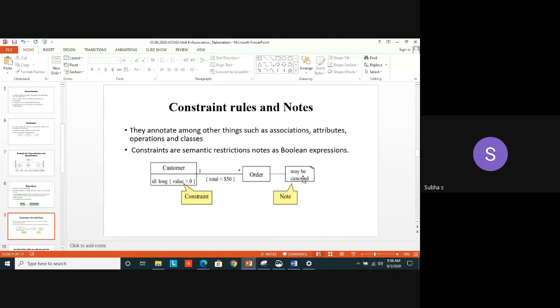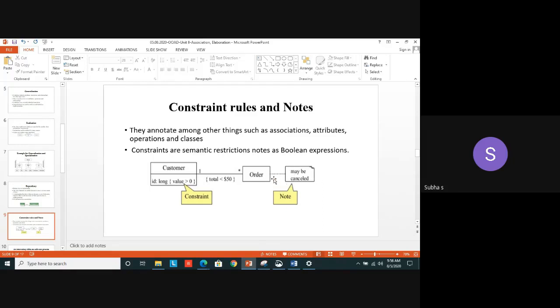In programming, we use comment lines. Yes, in C programming, C++, Java, in any program, it's advisable to use comment lines for easy understanding for the user. Same thing in OOAD. In the design part, we are using what? Note symbol. Yes. A dog-eared rectangle denotes the note symbol. Here I have used the class called order. That order may be cancelled. I just want to note it to the user, so I mentioned it as a note symbol.